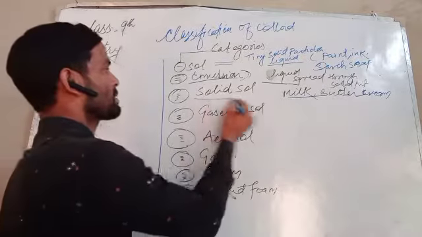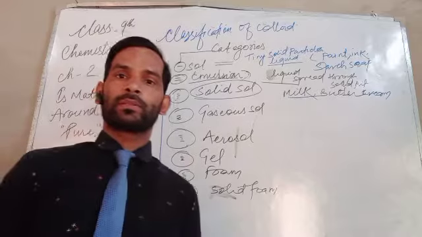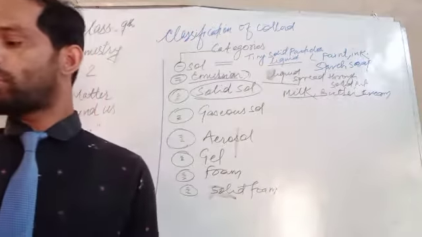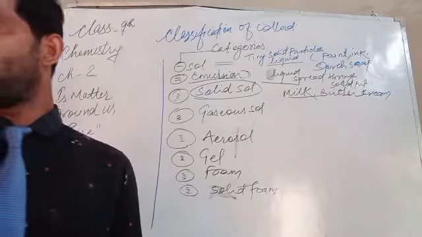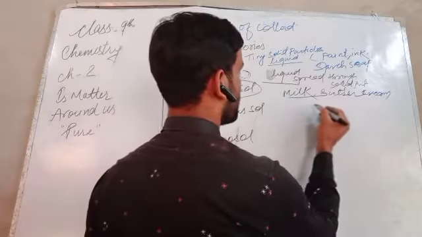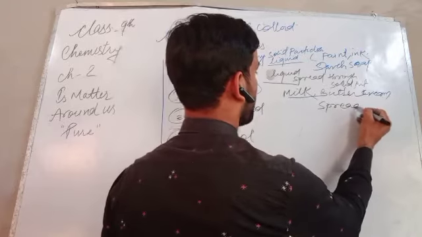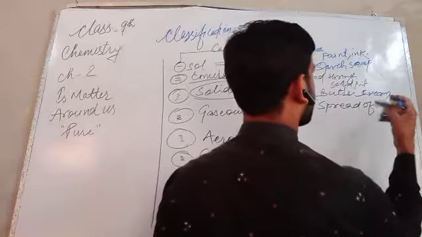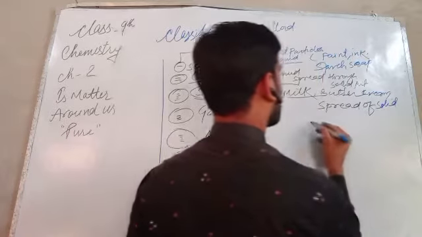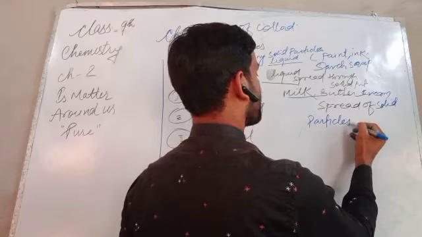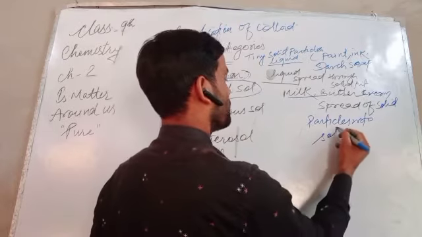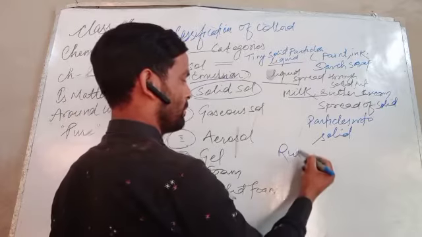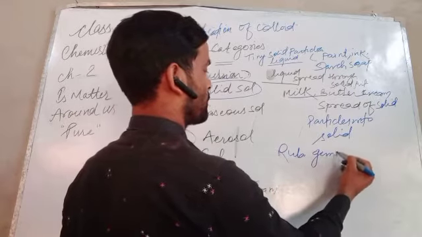Which one is called a solid sol? Solid sols are those sols which are made up of solid particles spread into a solid, like a ruby, gemstone.